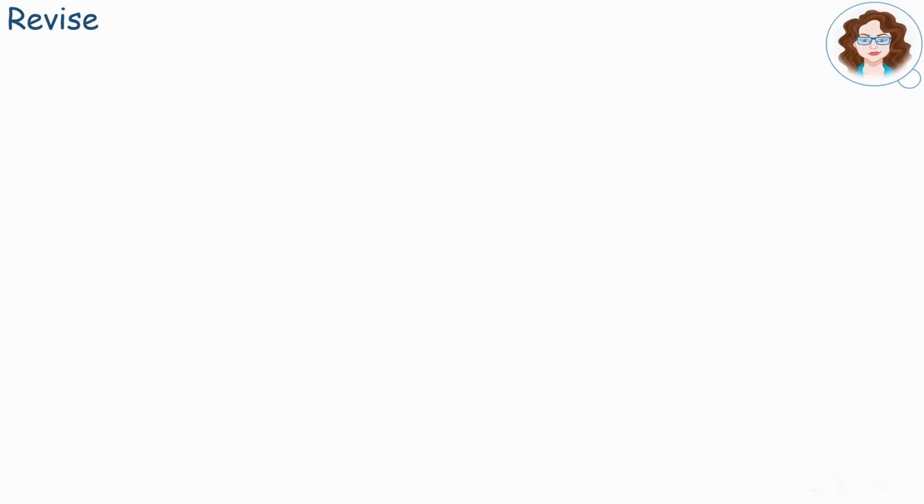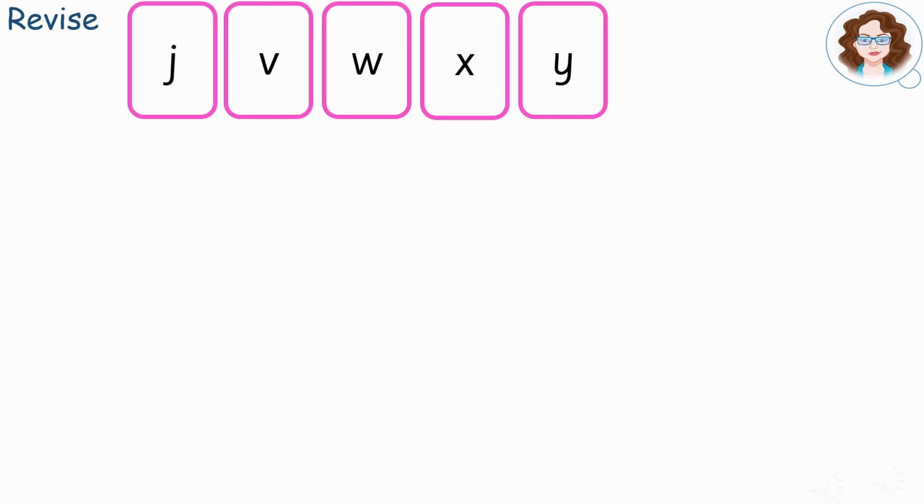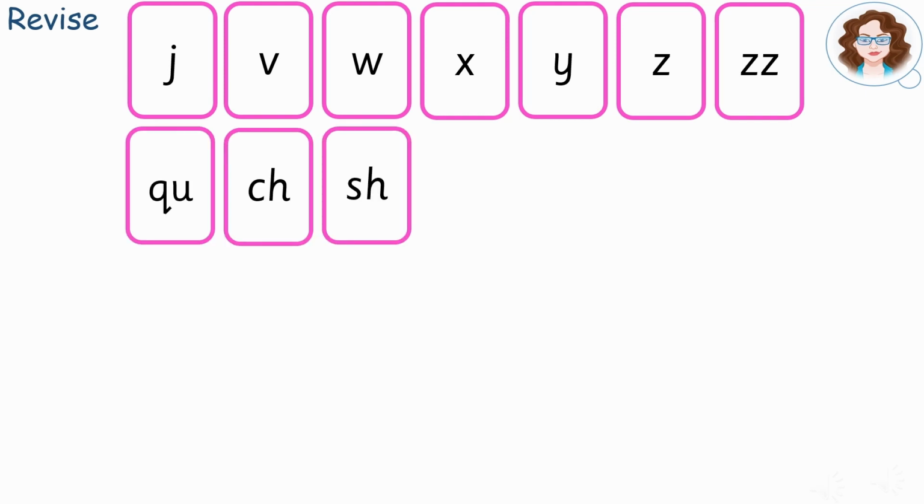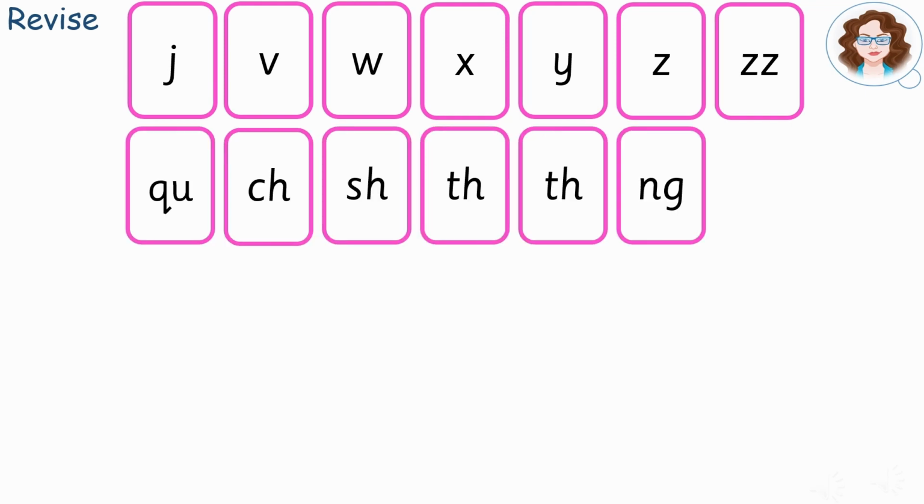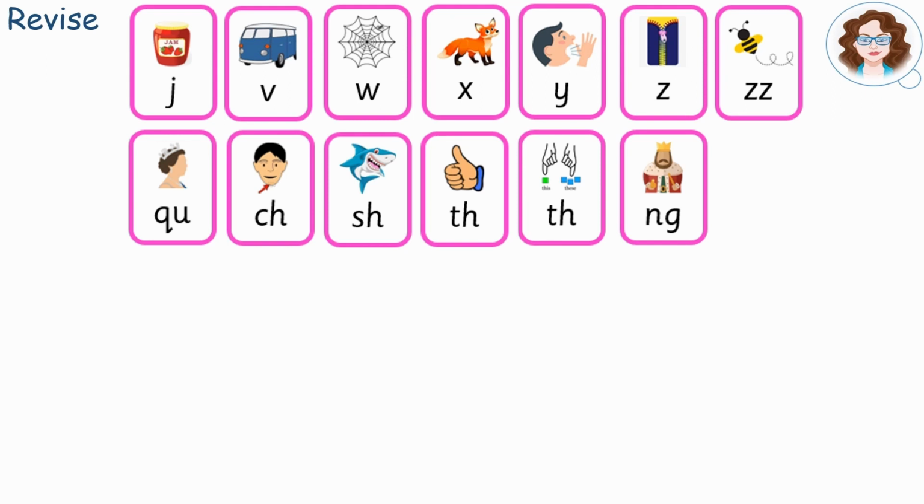Let's revise what we've learnt already. How quickly can you say these phonemes and do the actions? Pause here. How did you do? Now, can you say the phoneme and do the action before the picture appears?